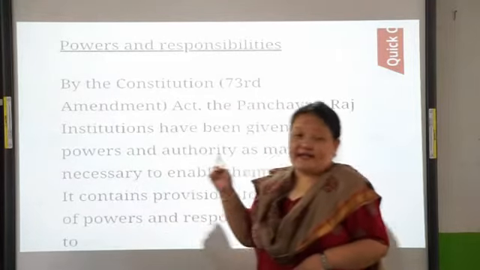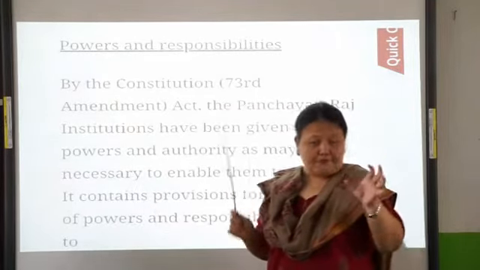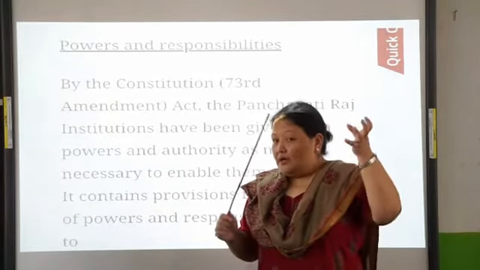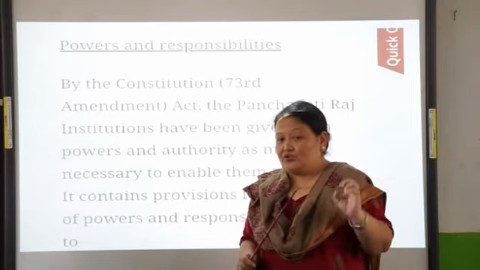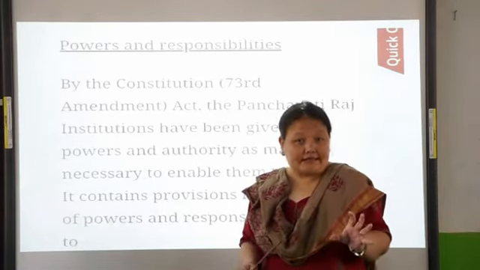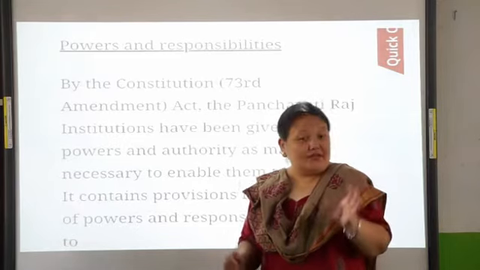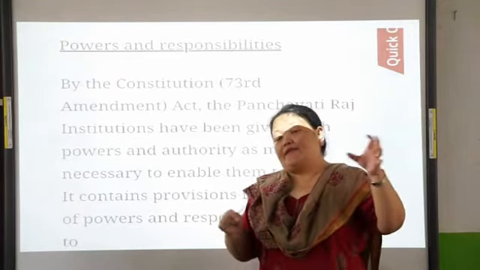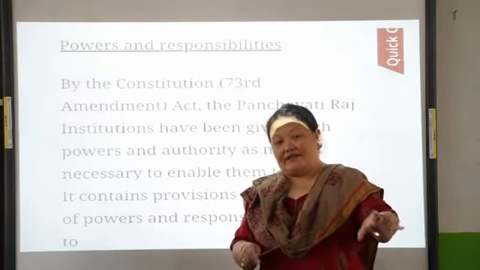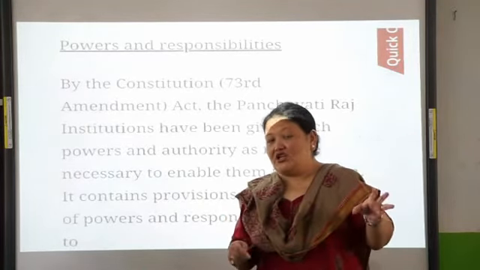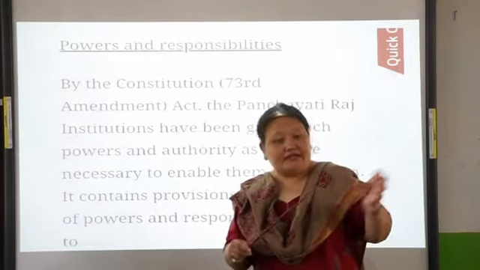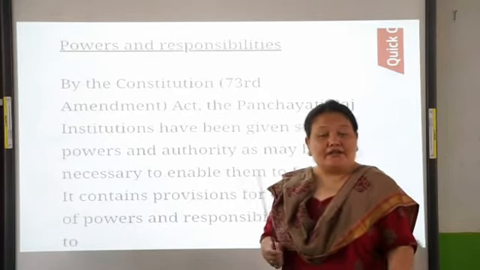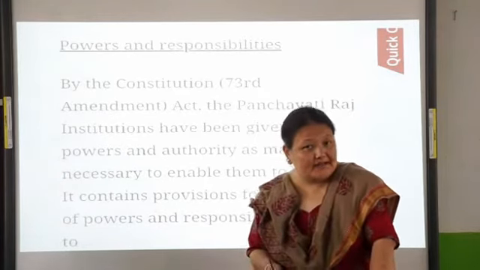Now, powers and responsibilities. So why was the 73rd Amendment Act passed? So that the Panchayati Raj institution could also have a constitutional status. That means they should also have some importance with regard to the governance of the country. That means the people at the village level themselves should be self-sufficient, should take care of the different problems or issues, or think about the developmental work which is supposed to take place at the village level.